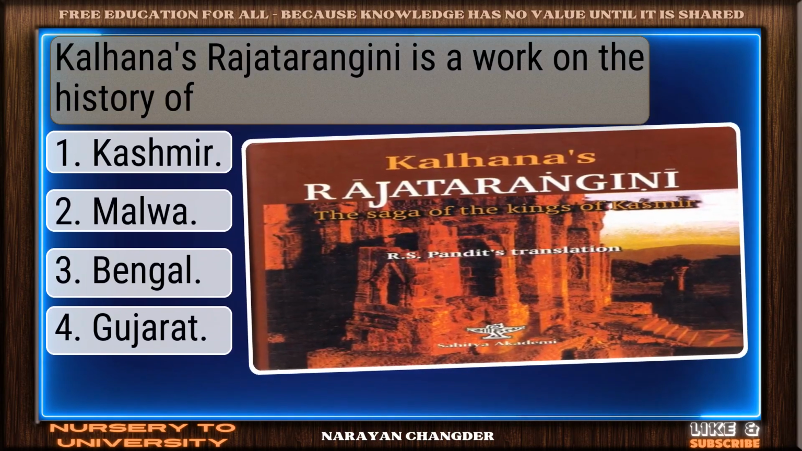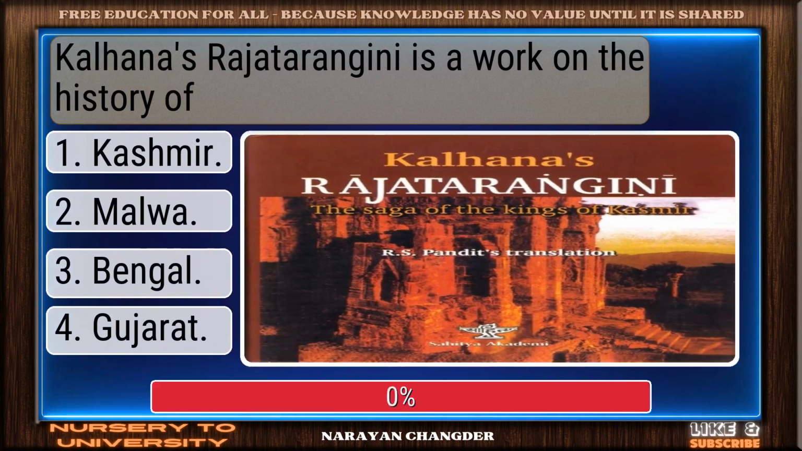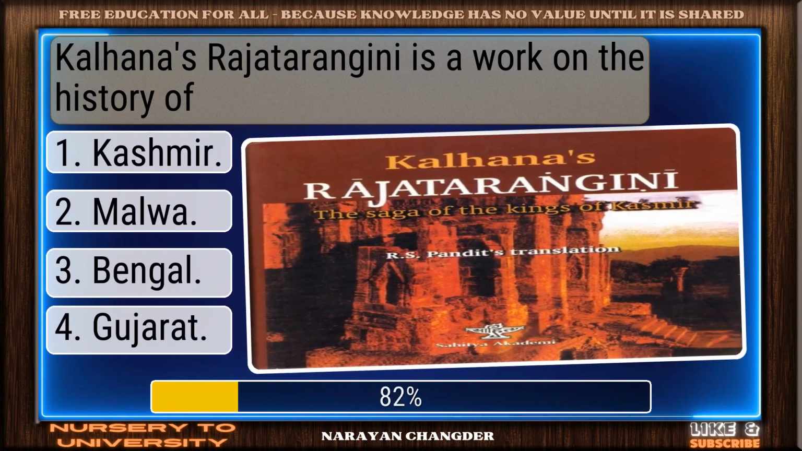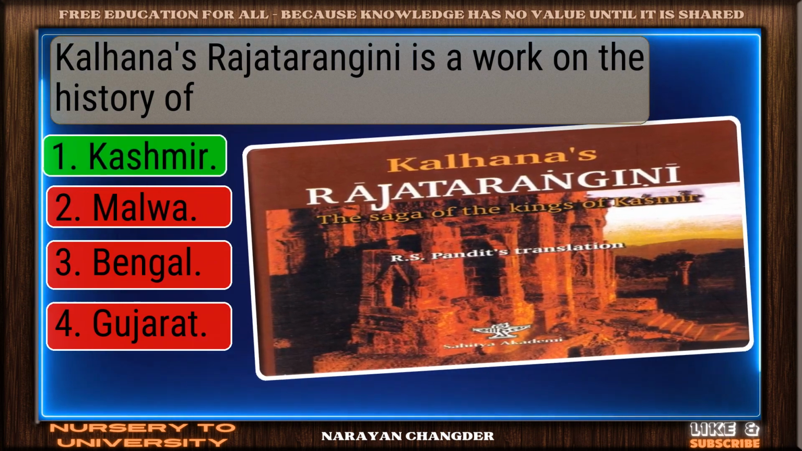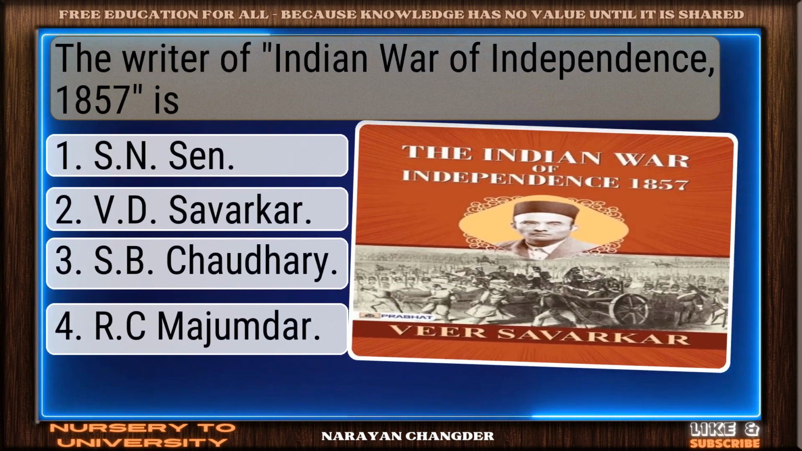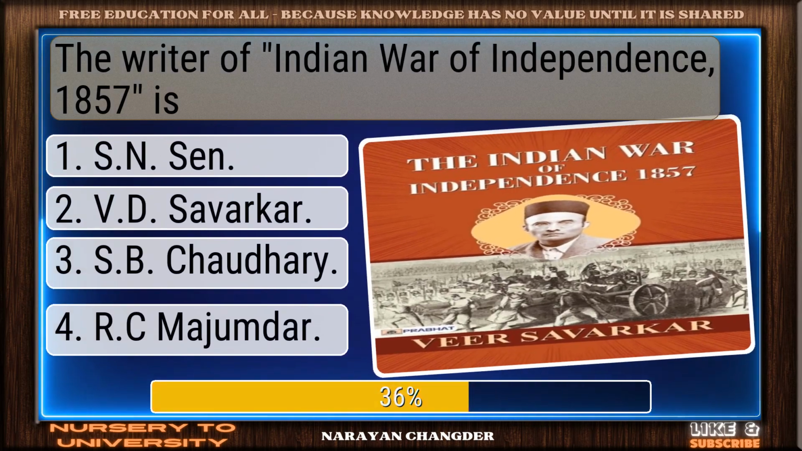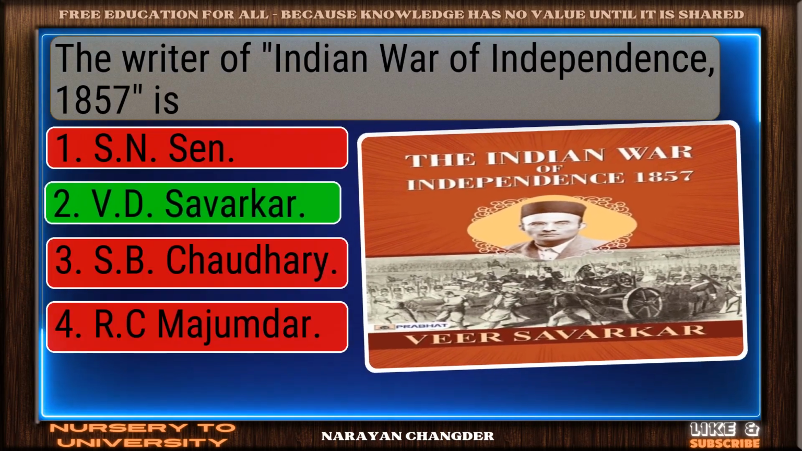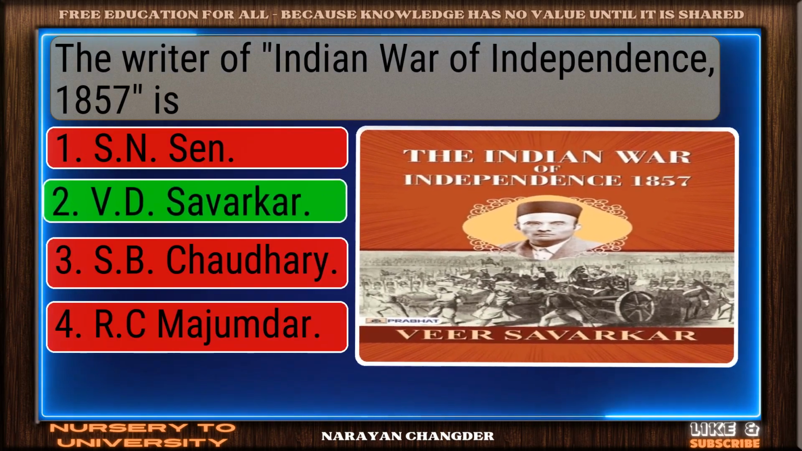Kalhana's Rajatarangini is a work on the history of. Well done. Kashmir is right. The writer of Indian War of Independence, 1857 is. Right again. V.D. Savarkar is valid.